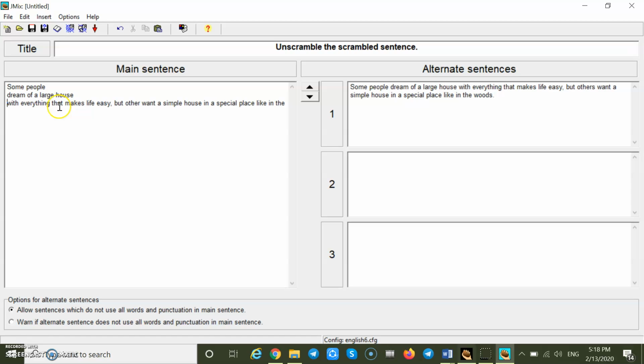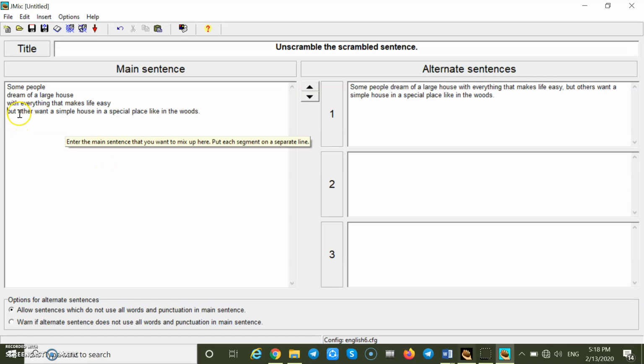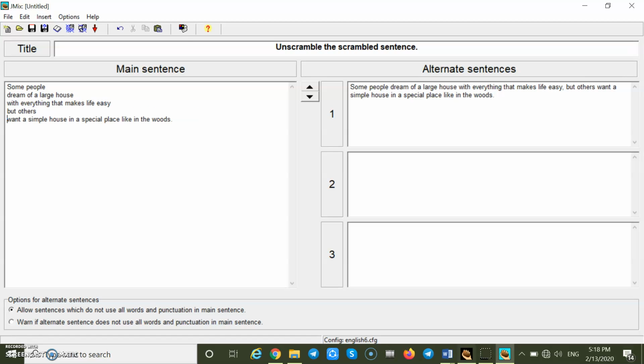If I cut it shorter than this, as I mentioned, there would be a lot of possible answers, so let's leave with everything that makes life easy as one chunk. But others, want a simple house, in a special place like in the woods.